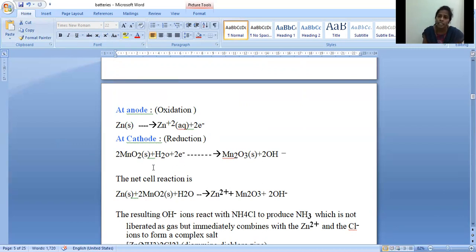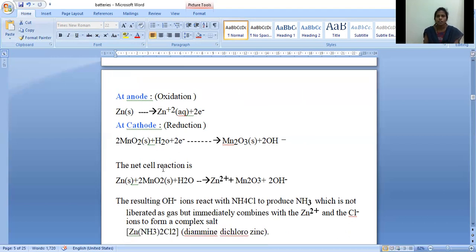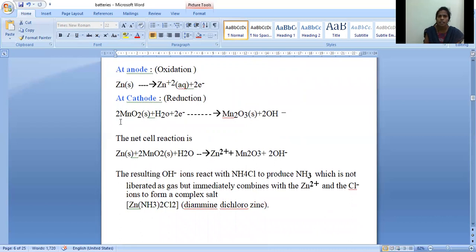So how to write the net cell reaction? Net cell reaction or overall cell reaction means adding the anode and the cathode reactions. So if you add the anode and the cathode reactions, you will get the overall cell reaction. By adding the 2 reactions, what you will do? Adding the reactants and adding the products here: Zn plus 2MnO2 plus H2O giving rise to Zn2+ plus Mn2O3 plus 2OH minus. The 2 electrons get cancelled with each other. Now this is the overall cell reaction.